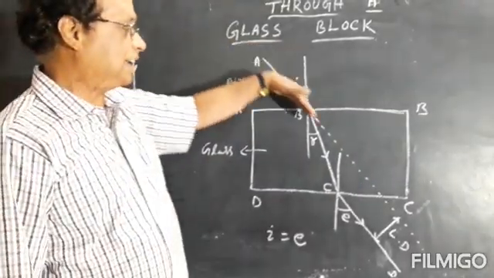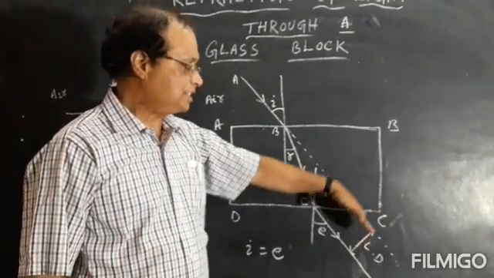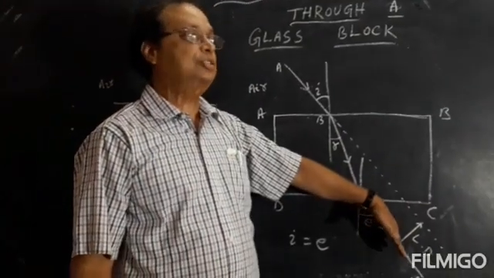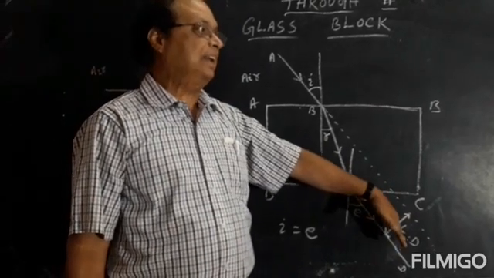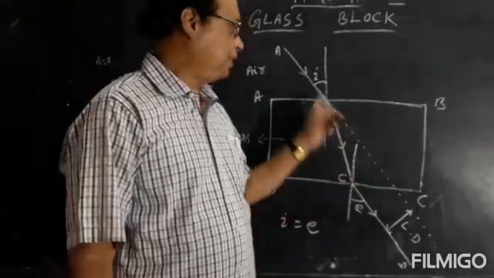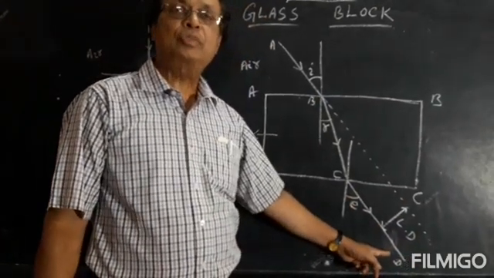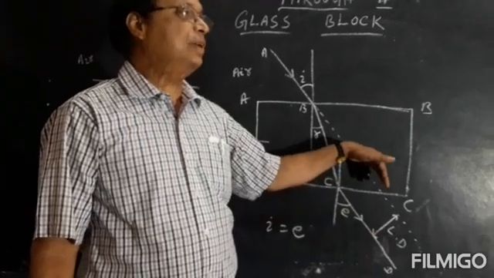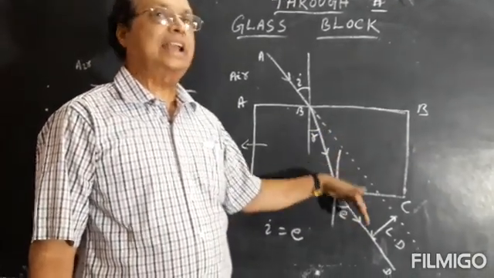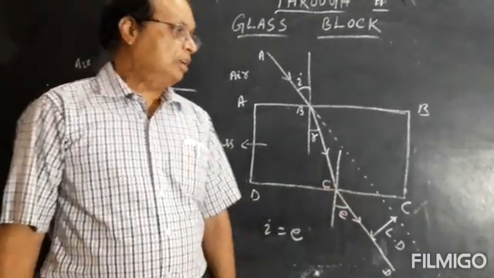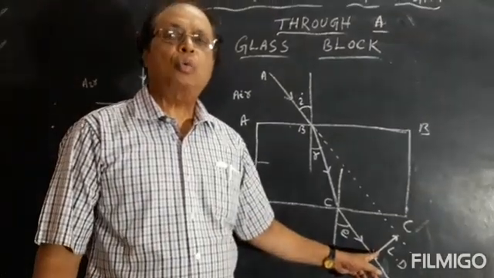After passing through the glass block, the ray is shifted sideways. How much it is shifted sideways is known as lateral displacement. Now let us see what factors this lateral displacement depends on.